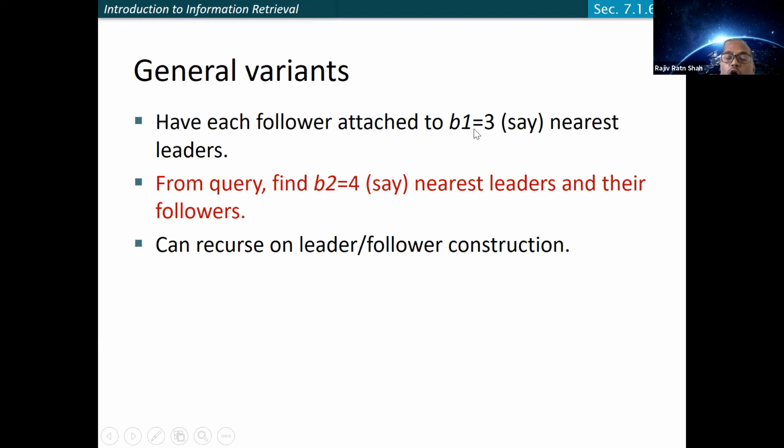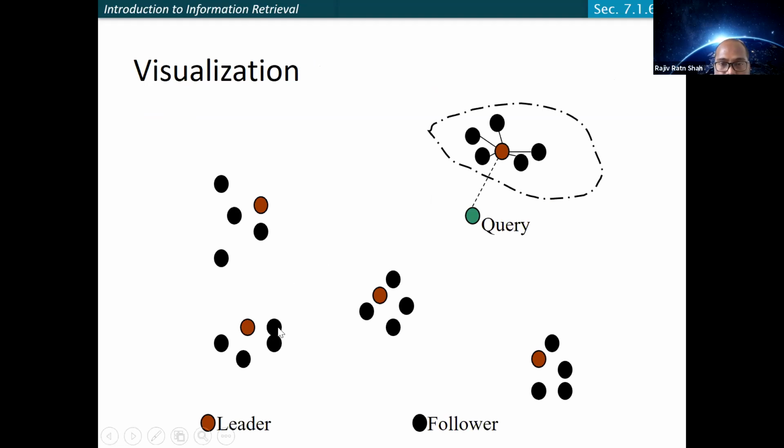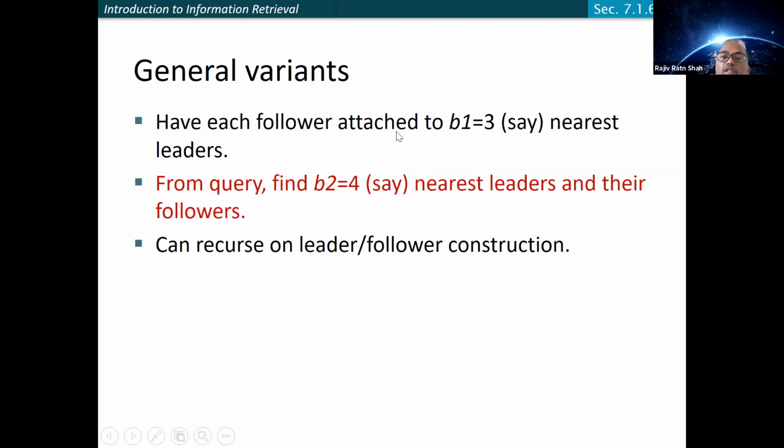So right now one follower is only attached to one leader. For example, this follower is only attached to one. If this follower were somewhere here, its distance from this leader and this leader is almost the same, right? In that case, it makes sense to have more than one leader. So this is the generality that we're talking about. Each follower is attached to more than one leader. In this case, for example, b1 equals 3, so it will be connected to 3 leaders.